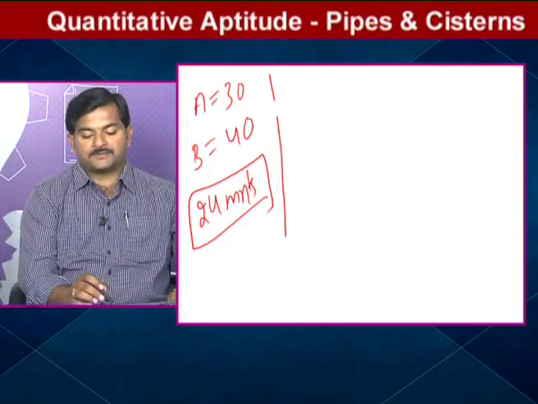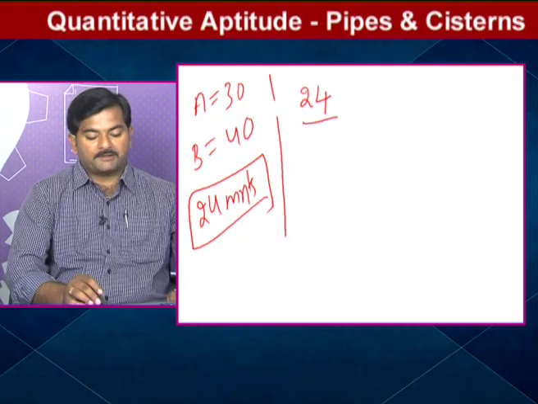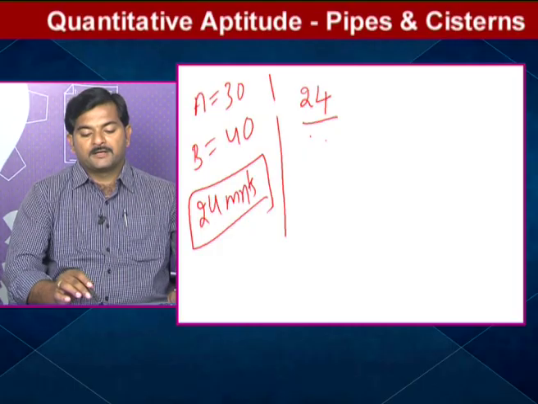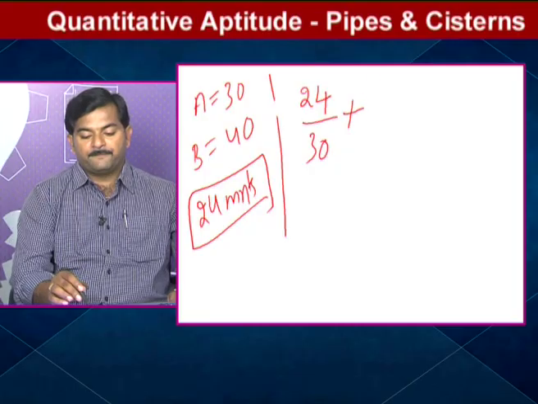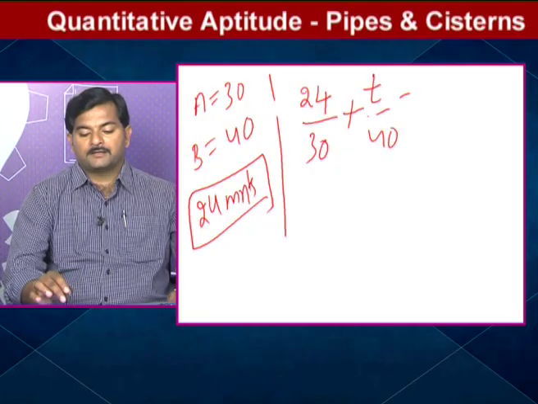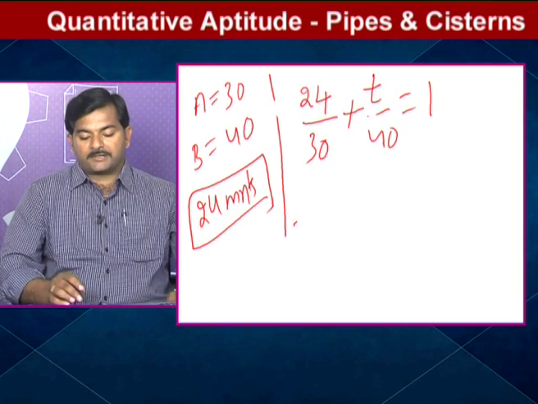So the second pipe should be closed means the first pipe worked for 24 minutes out of a total of 30, so 24 by 30. And the second pipe worked for time T, so T by 40 we can take. That is equal to 1. If I solve these two, the LCM is 120.